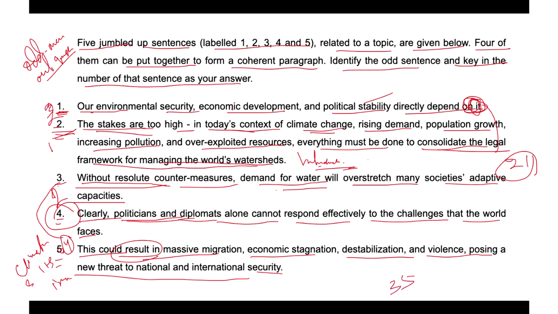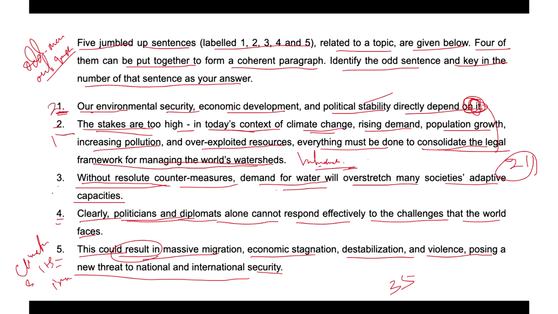So what can we draw here? We can find out two would be the introducing one. Then one is the idea which uses the pronoun it, which refers to the legal framework for managing the world's watershed. So in that case, two one.